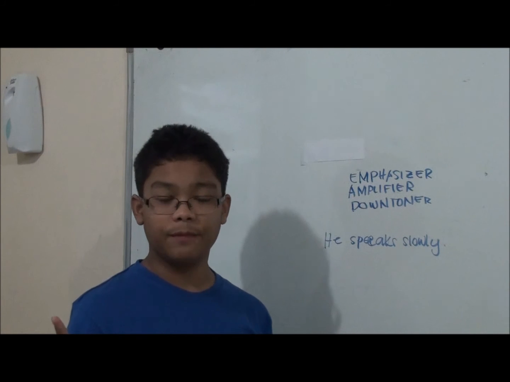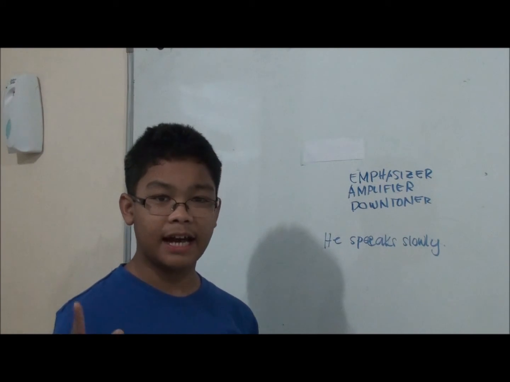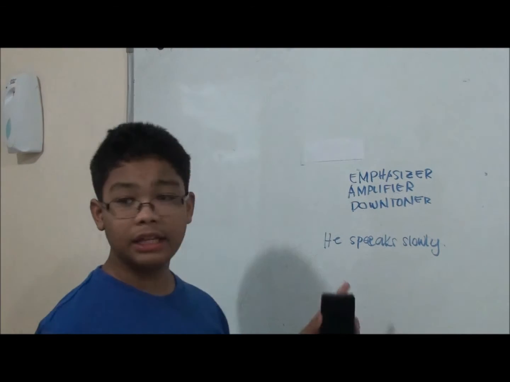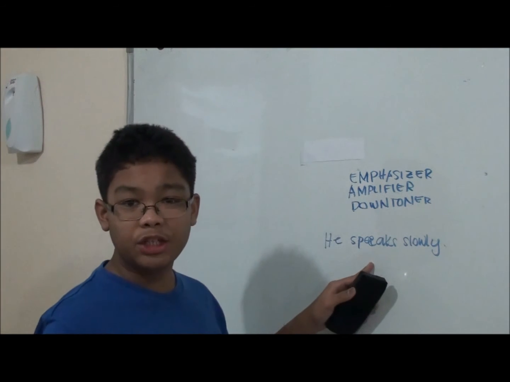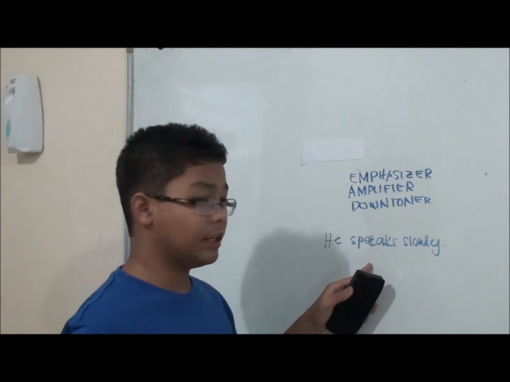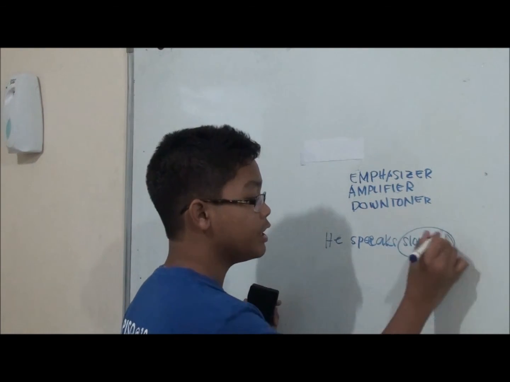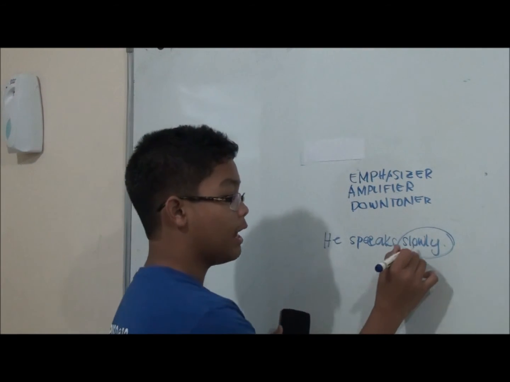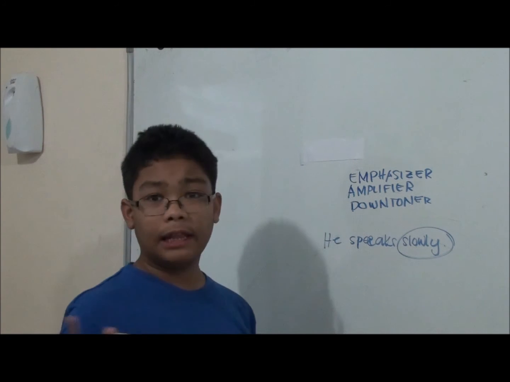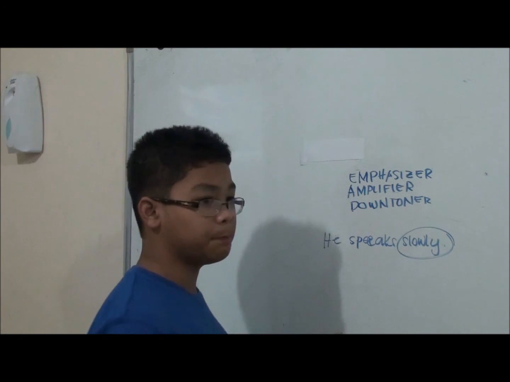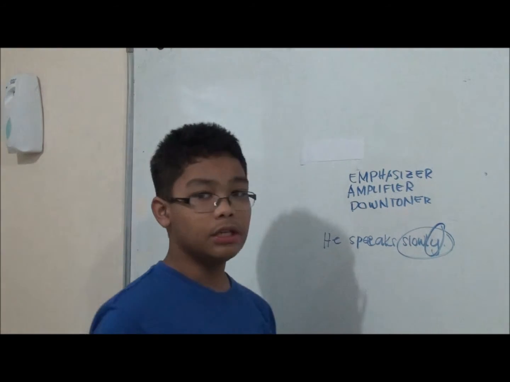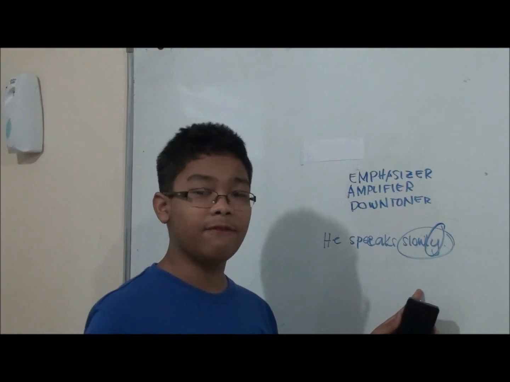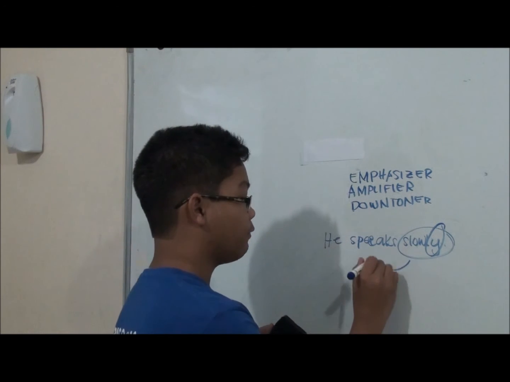With that question, we can make it as a guide for locating the adjective or the adverb. The question is, how does he speak? And so the answer is slowly, thus making it the adverb in the sentence. Like I've said, adverb of manner has a special unique thing that it has the suffix ly. So we can easily find it, and it modifies the verb speaks.